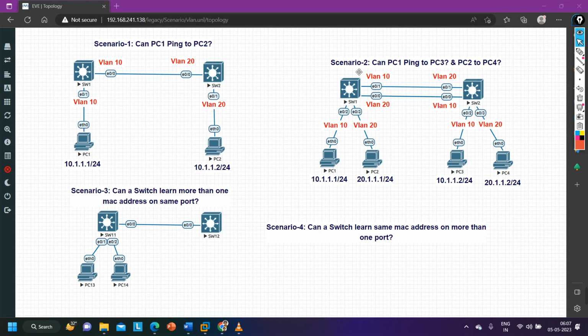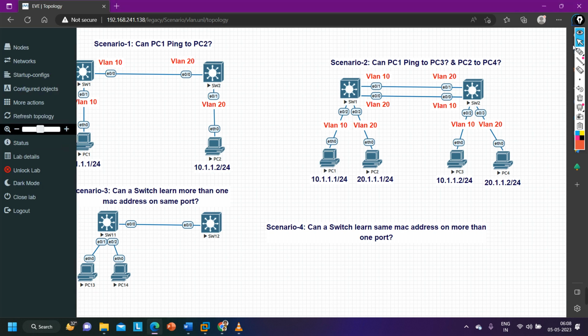So today in this video we are going to discuss four scenarios for network engineers. If you are preparing for a network engineer interview, make sure you watch this video till the end. Here we are not going to discuss only the scenarios, but also the answers. So guys, the first scenario is, let me zoom the topology.